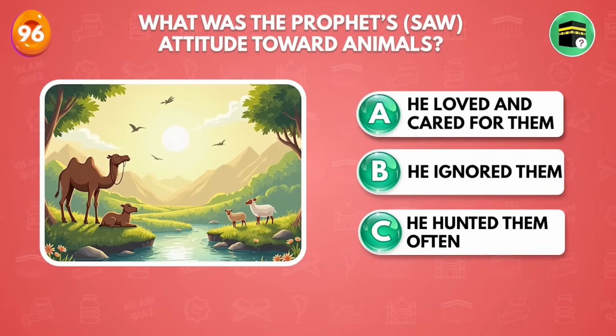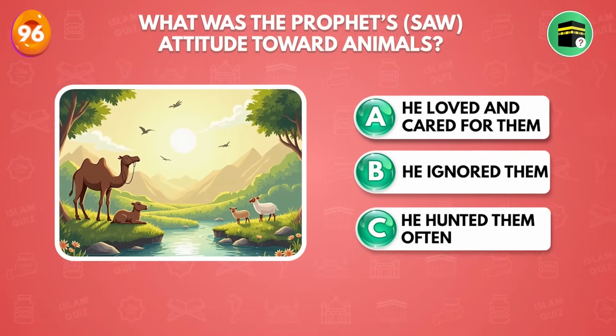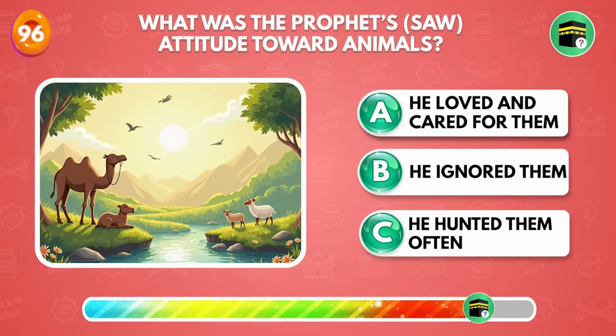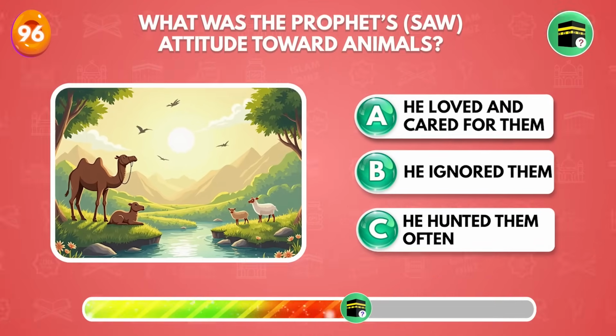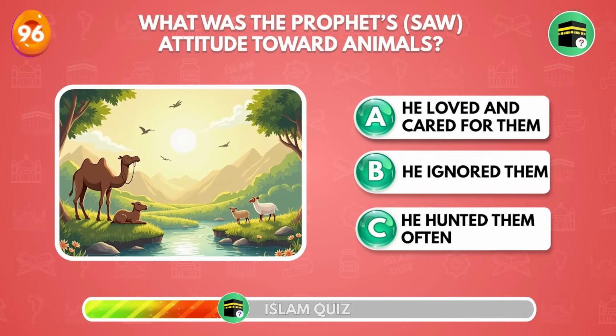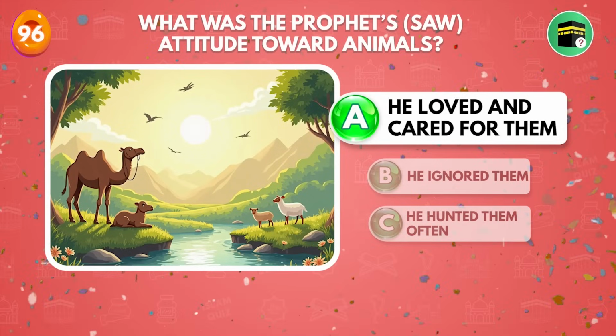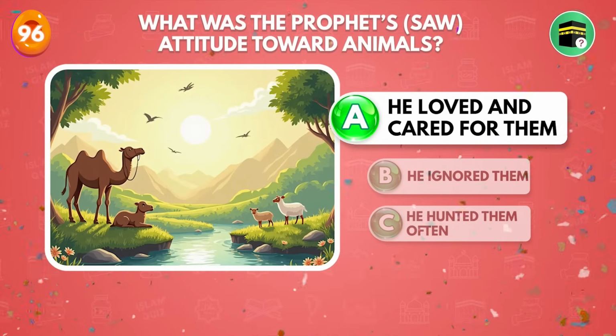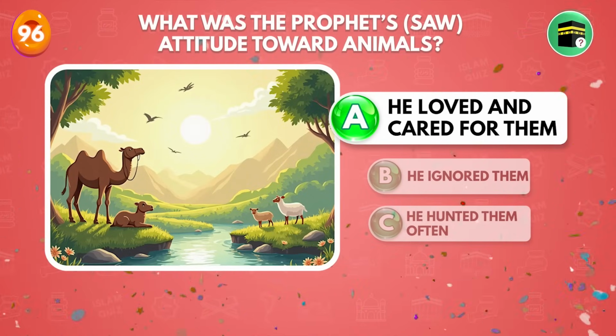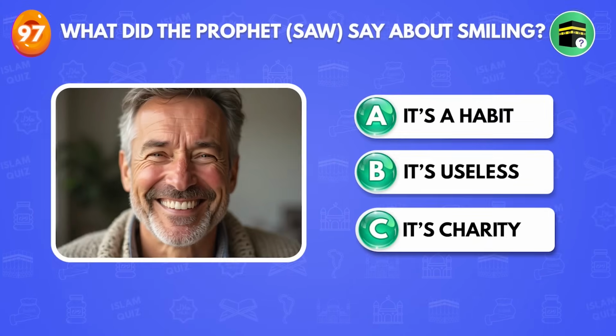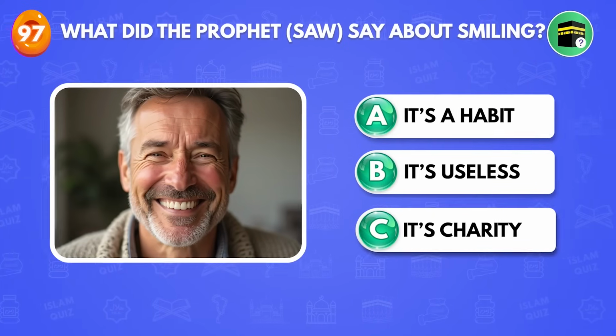What was the Prophet sallallahu alaihi wasallam attitude toward animals? He loved and cared for them. What did the Prophet sallallahu alaihi wasallam say about smiling?